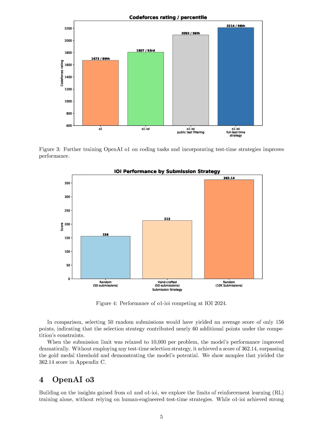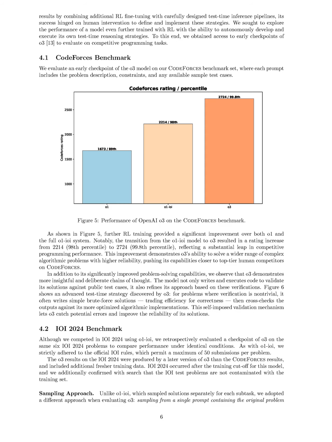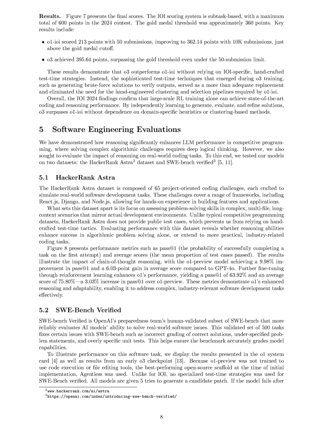The proposed approach, particularly in the O3 model, has notable limitations stemming from its reliance on reinforcement learning, RL, without human-engineered strategies. While O3 demonstrates significant improvements in competitive programming performance, it may lack the nuanced understanding and targeted strategies that human intervention can provide, as seen in the O1 IOI model, which utilized specialized test-time inference strategies. The absence of these handcrafted strategies could lead to less optimal performance in specific scenarios where tailored approaches are beneficial.